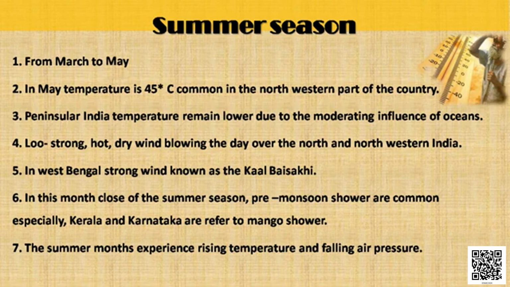Another important feature of this season is Kal Baisakhi. In the month of May, this season generally gets accompanied with thunderstorms, lightning, violent winds, and they bring torrential rainfall and sometimes hails. These storms are known as Kal Baisakhi in West Bengal. Do you know what hails are? Hails are the pellets of frozen rain which fall in showers from the cumulus clouds.